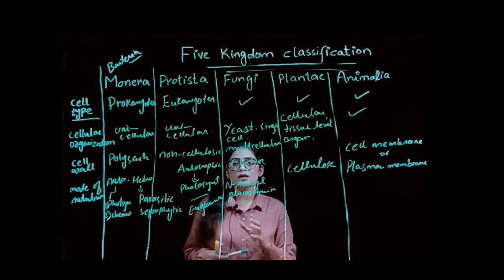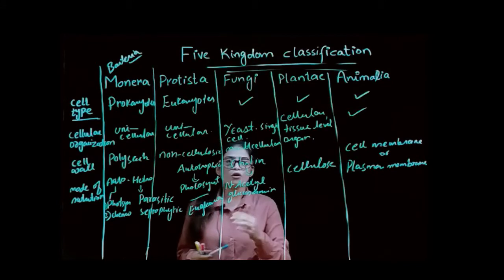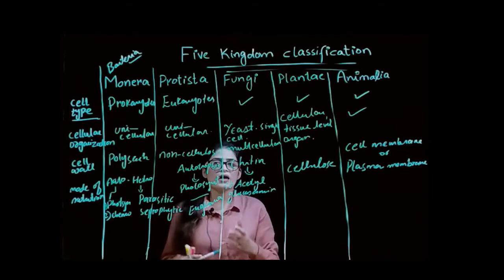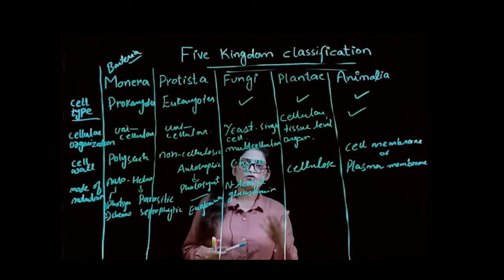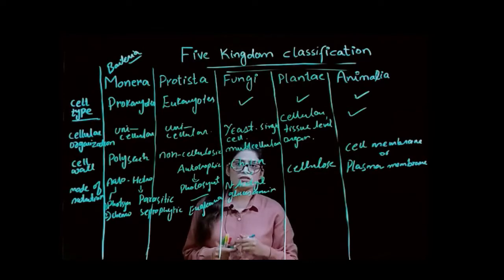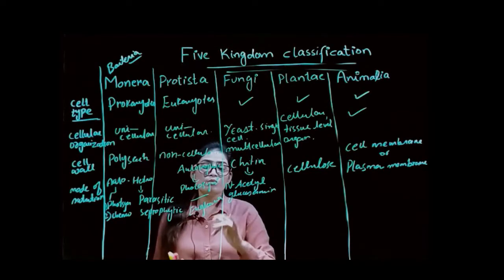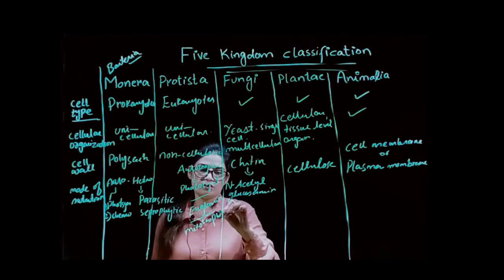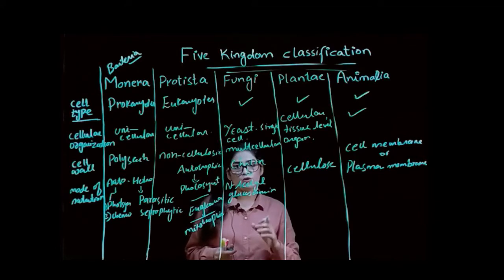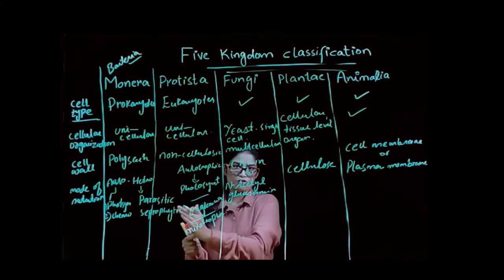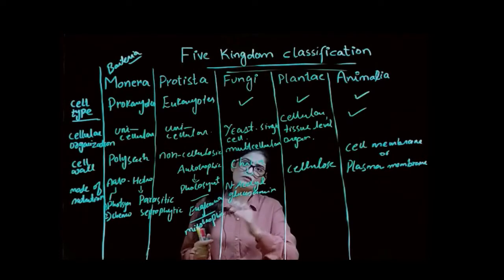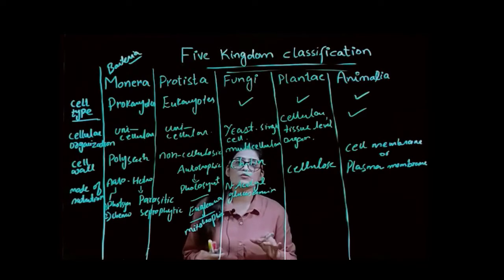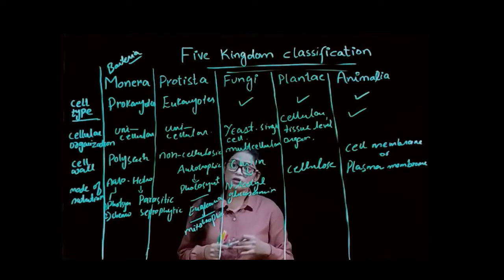It also behaves like a photosynthetic, like an autotrophic mode of nutrition, and also behaves like a heterotrophic mode of nutrition. So that is the reason it's actually called mixotrophic. Why mixotrophic? Because sometimes it behaves as a photosynthetic autotroph and sometimes it behaves as a heterotroph. That's why it's known as the mixotrophic mode of nutrition that euglena shows.